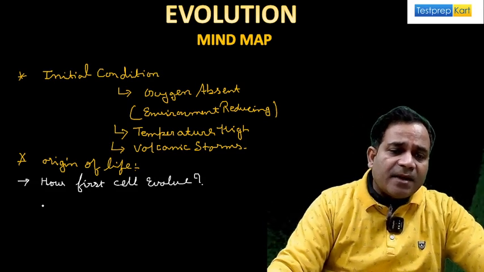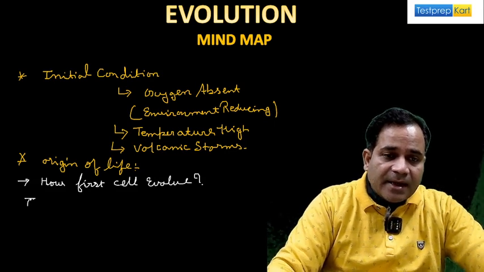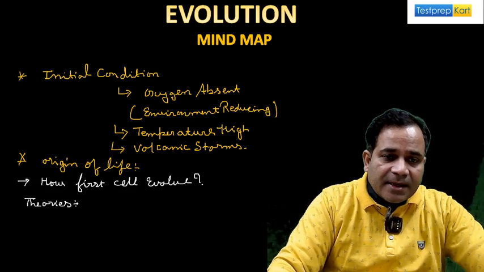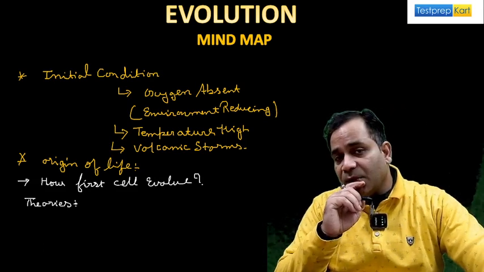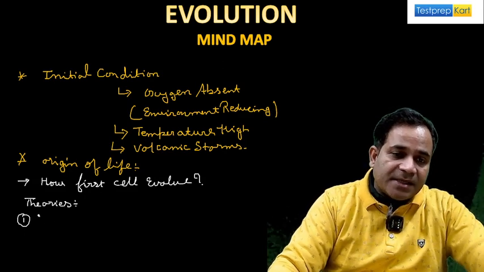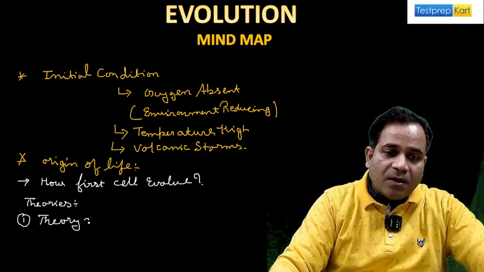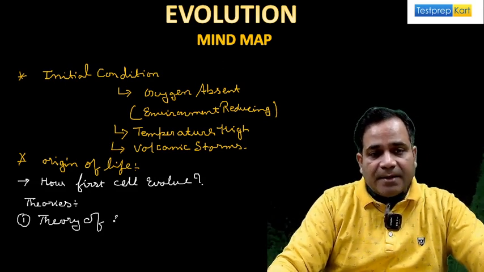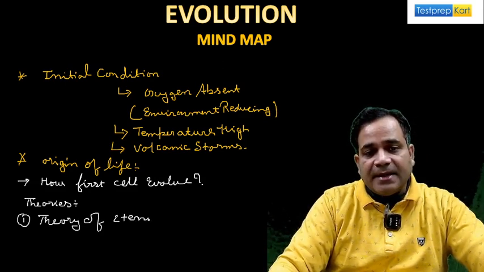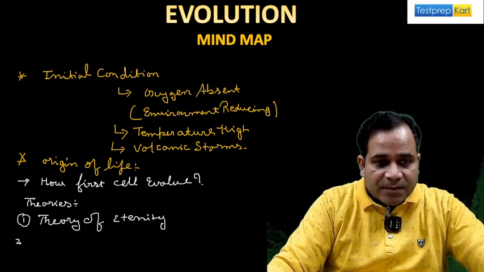So see, if anybody asks you about the theories, let's see. I'm going to write: theories. If I write down the theories here, the first one is the theory of eternity. Second theory, what is that, my dear?